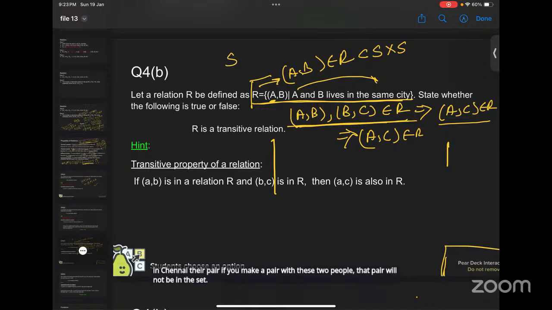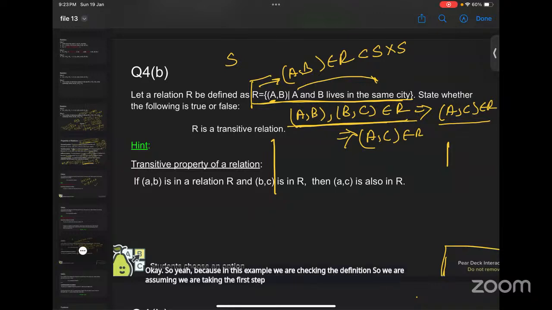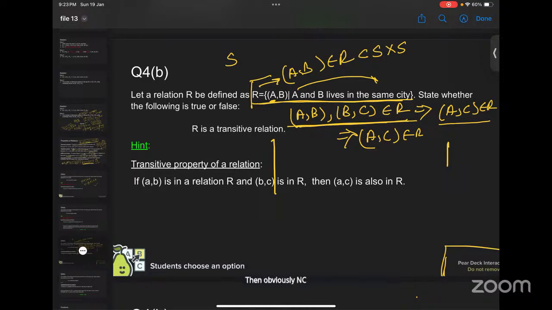Yes, ma'am, because in this example we are checking the definition, so we are taking the first step. If there are three such people such that A and B live in the same city, Chennai suppose, and B and C also live in the same city, Chennai, then obviously A and C will also be residents of the same city, right?